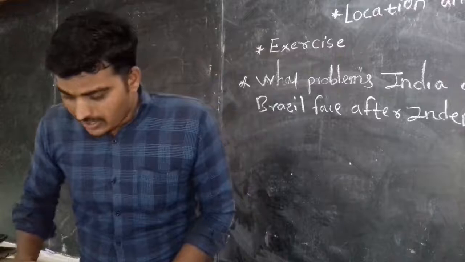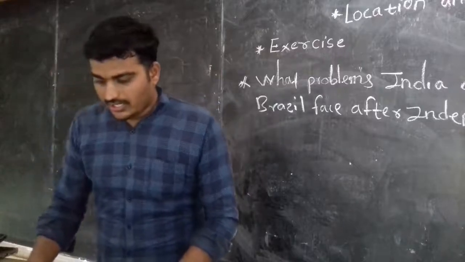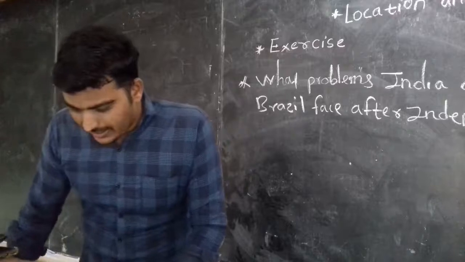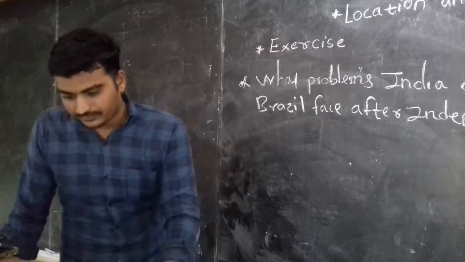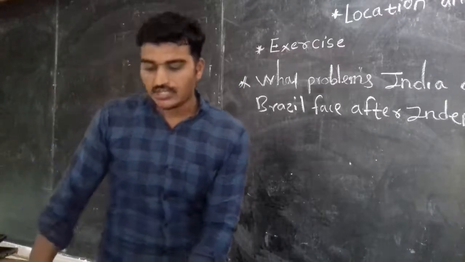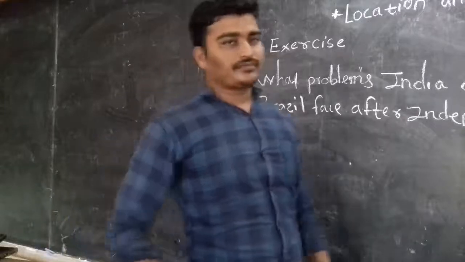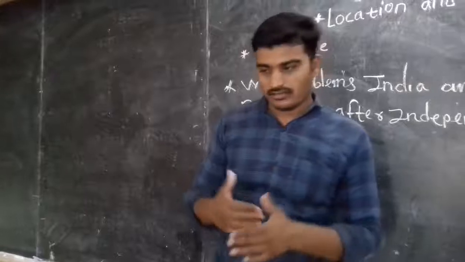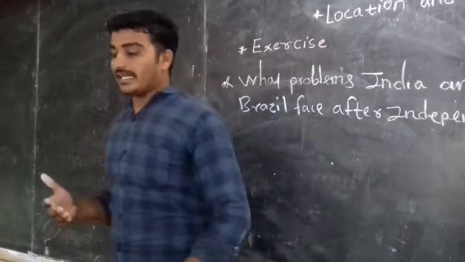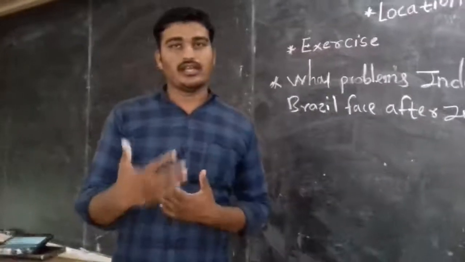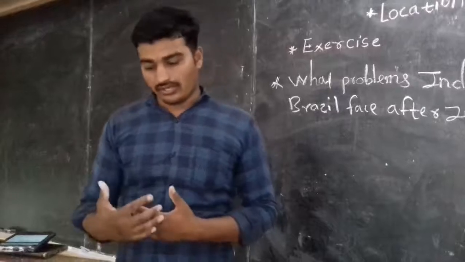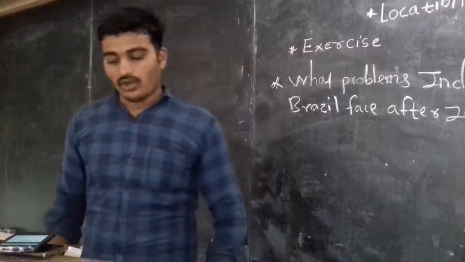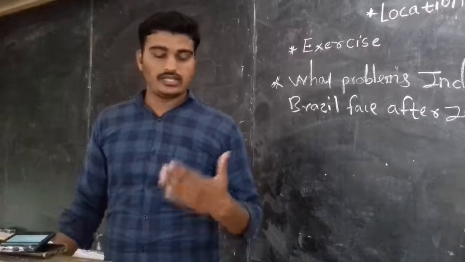And next question, describe the latitudinal and longitudinal extent of India and Brazil. So in that you have to describe exactly how much the longitudinal degree value and latitudinal degree value of both countries are.